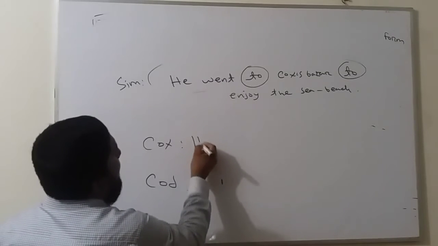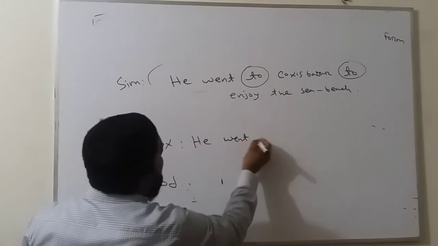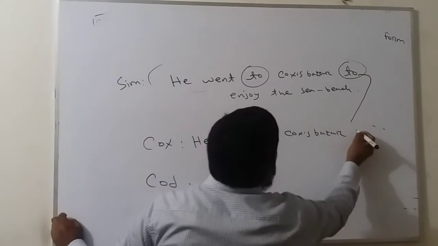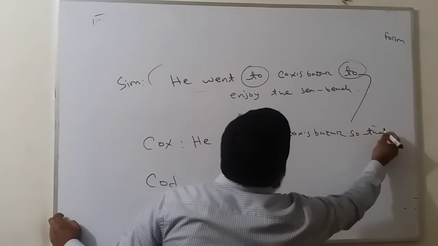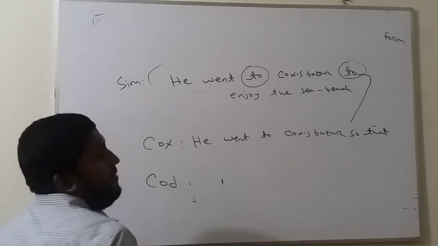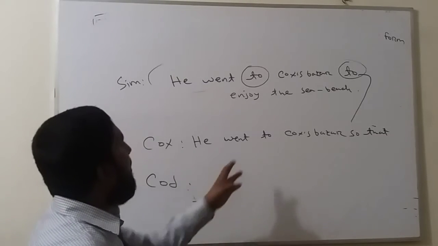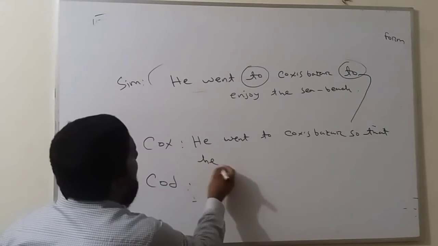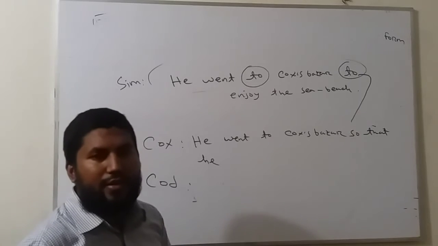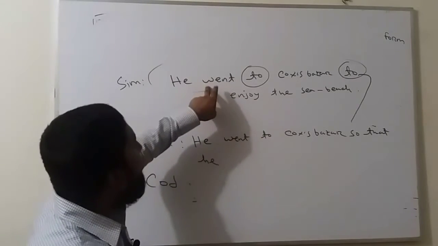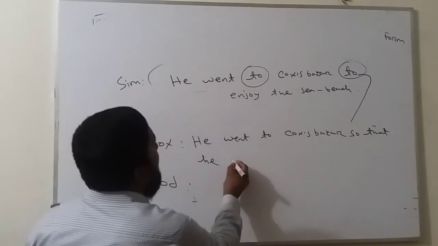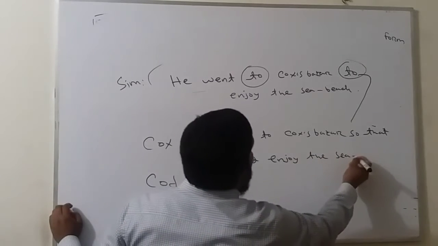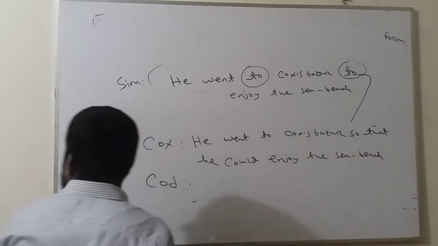So in complex I will write: he went to Cox's Bazar. Then instead of these two, I will write so that. Then the structure which we have already discussed will be followed. The subject will be used here. The subject is he, and then can or could. What will you use here? This is the past form, so we will use could here. He could enjoy the sea beach. This is the example of a complex sentence.